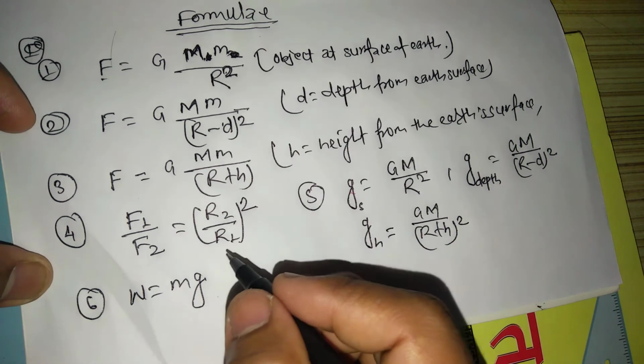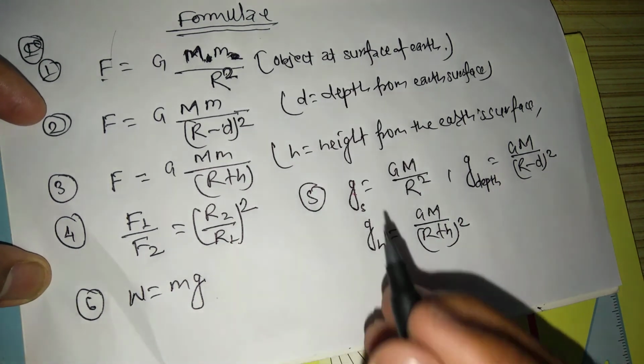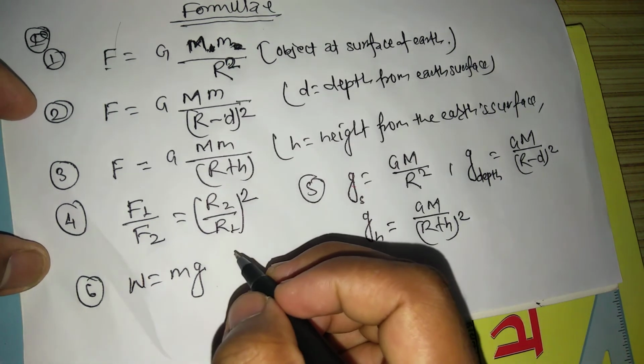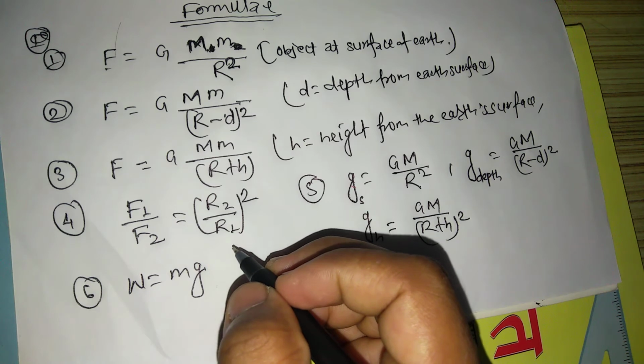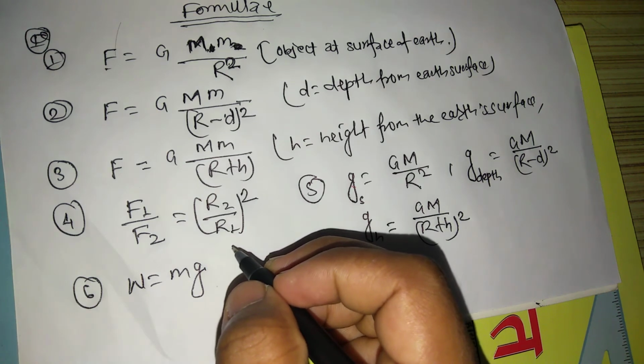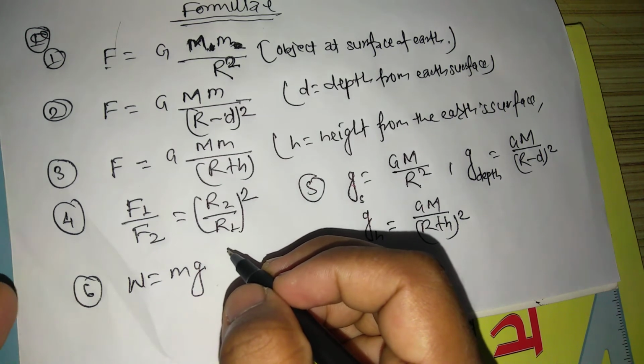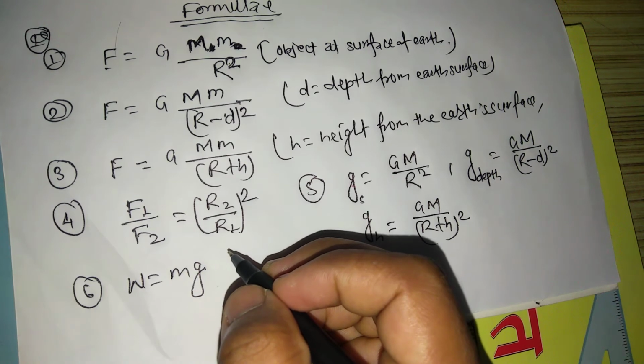These are the formulas that are needed for the numericals. And while doing numericals, first of all you have to observe the given physical quantities. If the quantities are in different systems of units, you have to convert all those physical quantities into the same system of units, mostly in the SI system, MKS system.